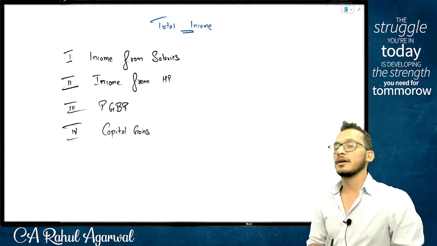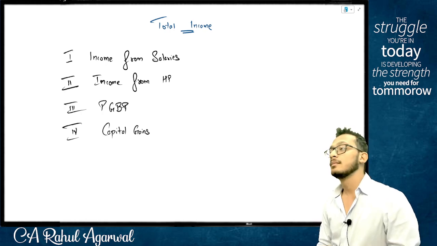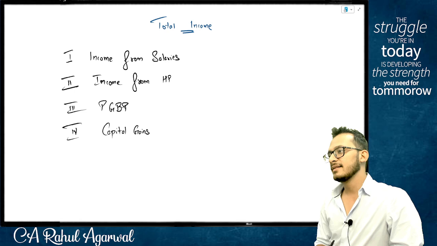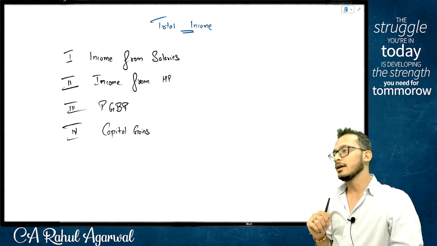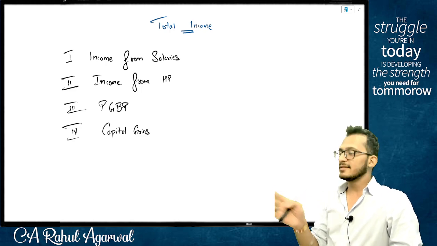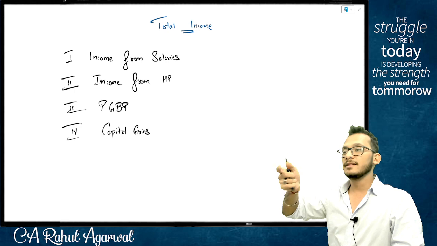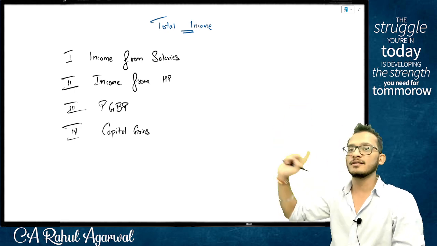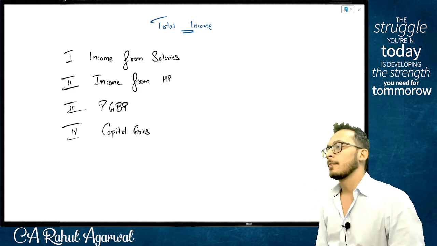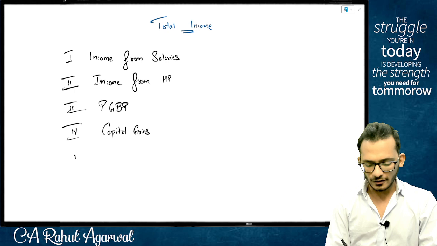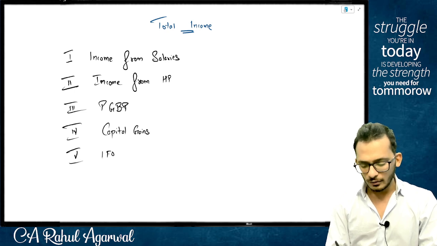This is basically all your capital receipts, which are not taxable under the first 3. I'm not saying capital receipts are only taxable under 4. I'm saying capital receipts which are not taxable under the first 3 will fall in 4. Yes or no? And that brings me to the last head of income, which is called IFOS.